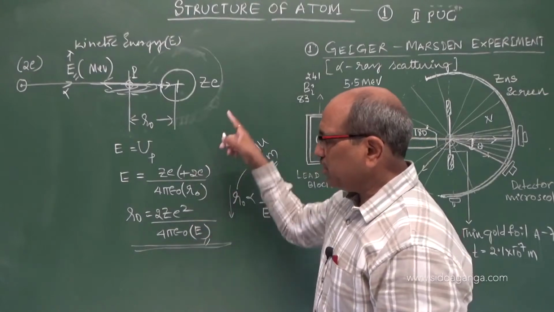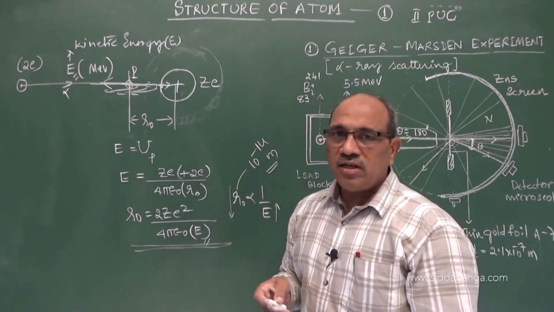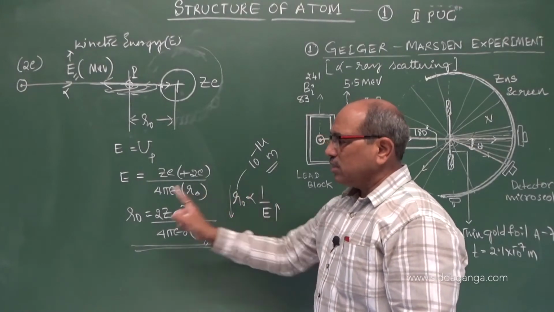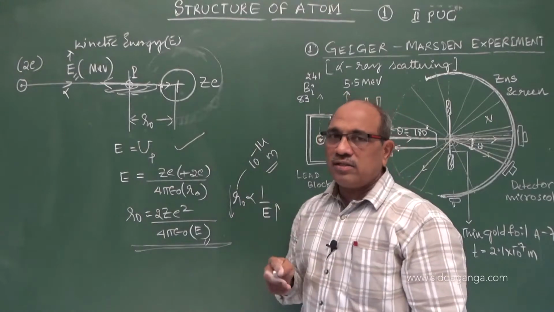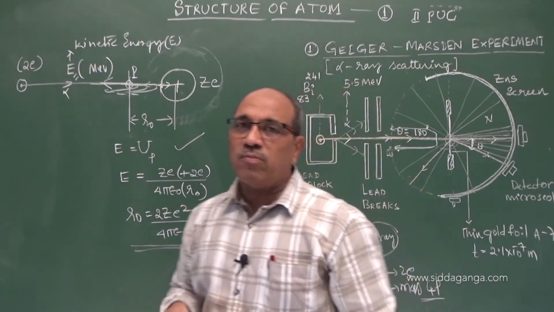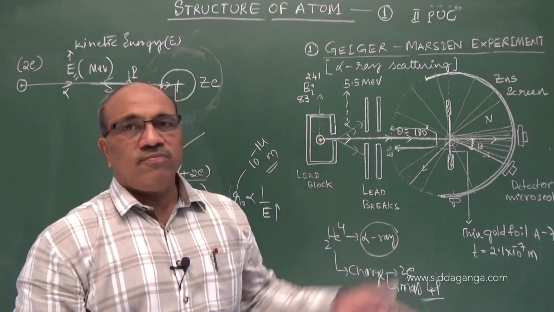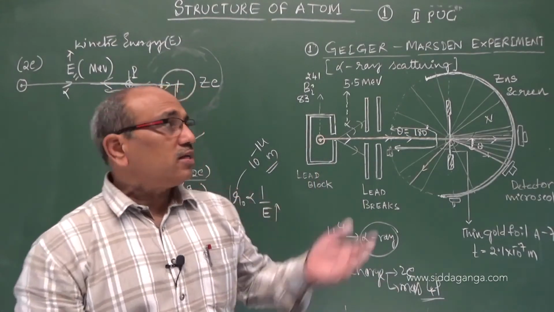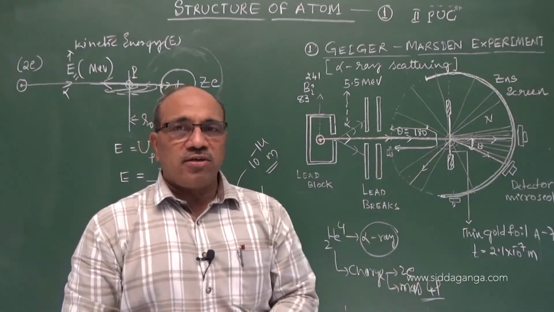These are two important relations I showed here: one is the impact parameter and the other is the closest approach. Here the questions come more in the entrance exams. We will discuss questions on numerical problems, but this I just concluded here. This is the alpha ray scattering by the Geiger-Marsden experimental arrangement, so it has appeared in the board exam also.